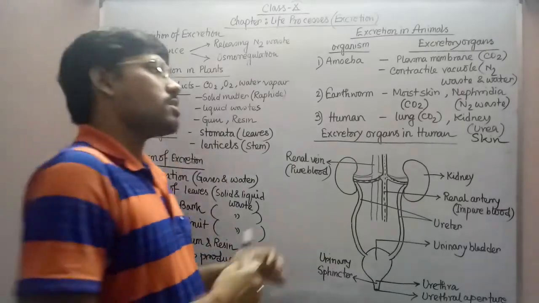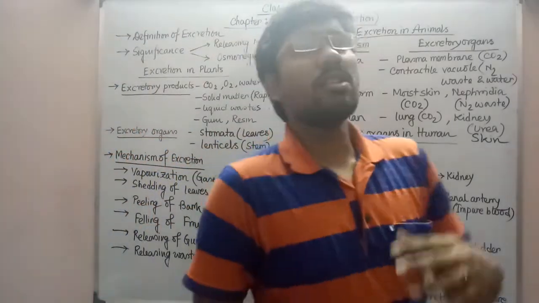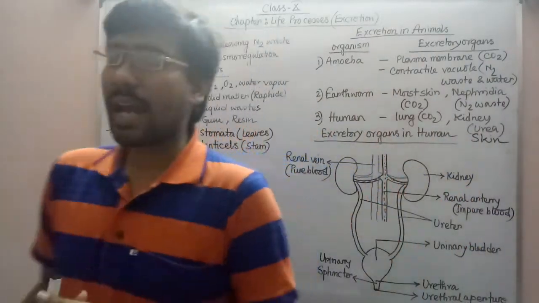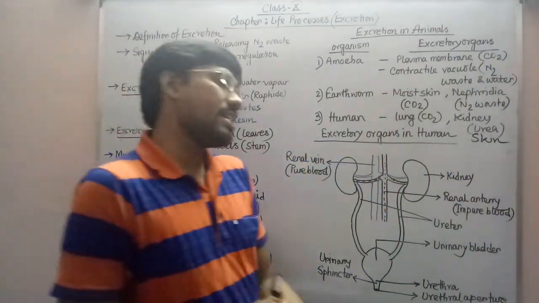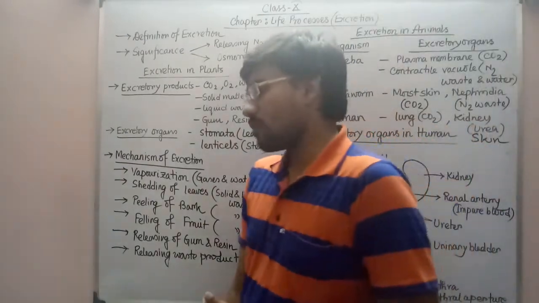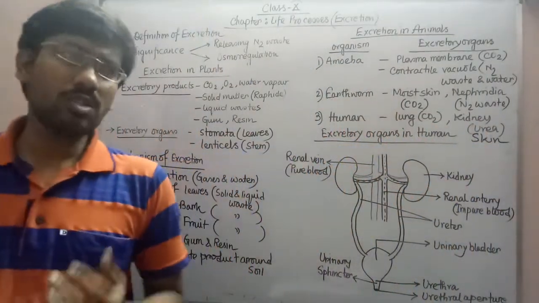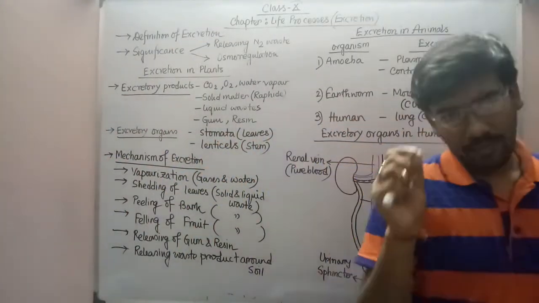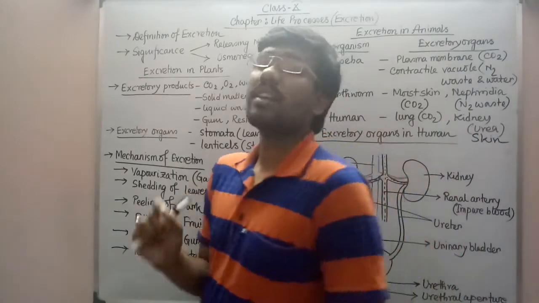In case of some plants, you can see that they are releasing a gum-like substance, that is a sticky, white colored fluid, a little bit dense. That same kind of sticky dense white fluid, as well as resin, is released by some of the plants. Those are secreted from their bark or from their body surface. So this kind of fluids are considered as plant excretory material.